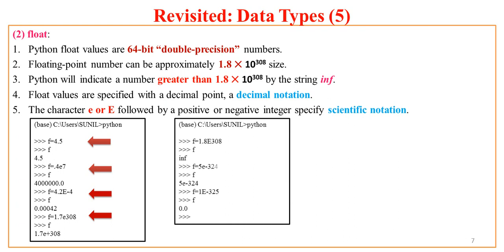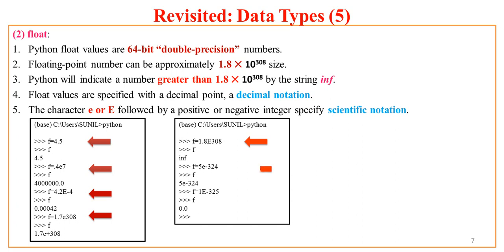Now what if I specify a value greater than 1.8 into 10 raised to power 308, either equal or greater. So now here Python says that it is out of range and now f value is INF. INF is like infinity, an infinite value, which can't be represented in Python memory.